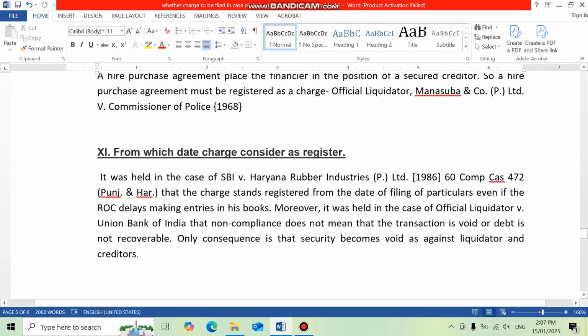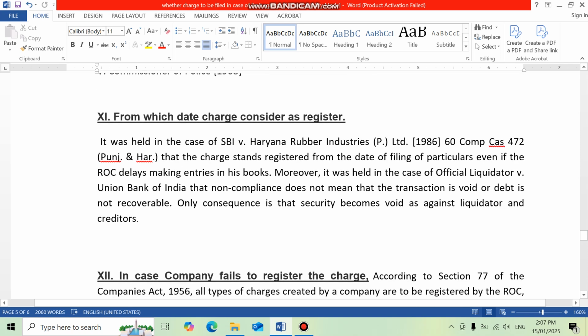Next question is, from which date the charge is considered as registered? We can say this is a very common question also, as now we have three dates. One date is the date of the document. Second date is the date when the charge is registered at ROC. And the third is the date when the form CHG1 is filed at MCA. Right? We have three dates. Now the confusion is from which date we can say that the charge is registered.